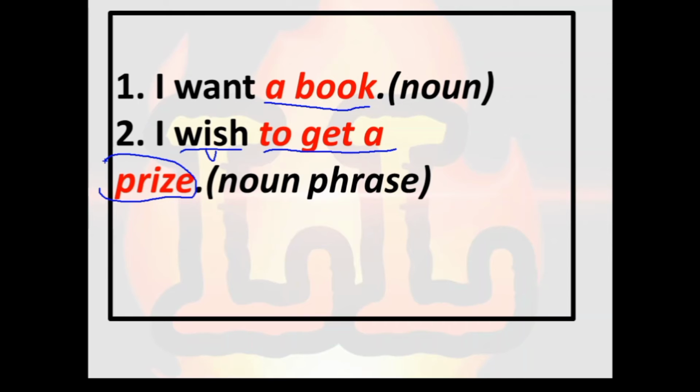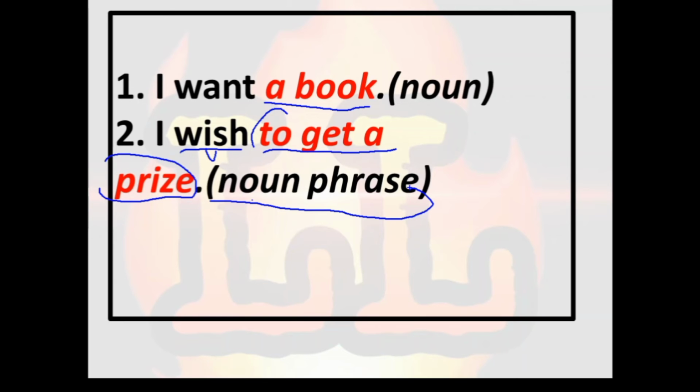See my friends, phrase means a group of words which gives you some meaning but not a complete meaning. To that group of words we call a phrase. This is a phrase, no doubt, but this phrase comes in the place of noun, so that's why we can call it noun. But it is not only a noun, it is a phrase, and that's why we have given the name noun phrase here. So wherever a phrase comes in the place of noun, at that time we can say it is a noun phrase.